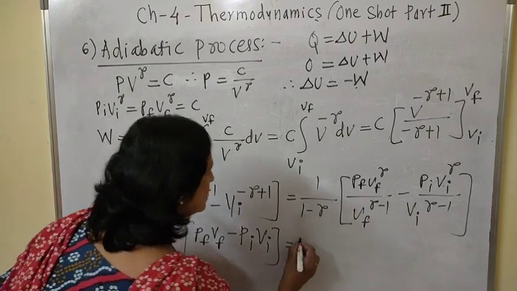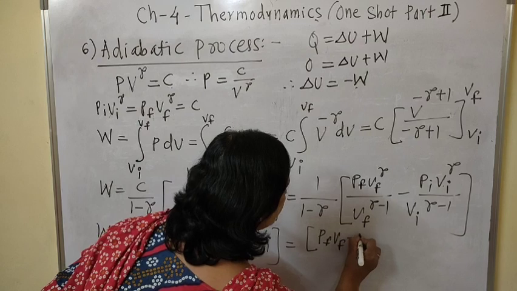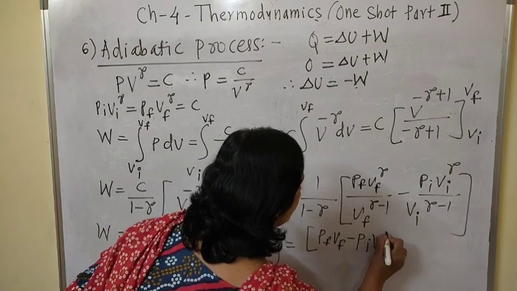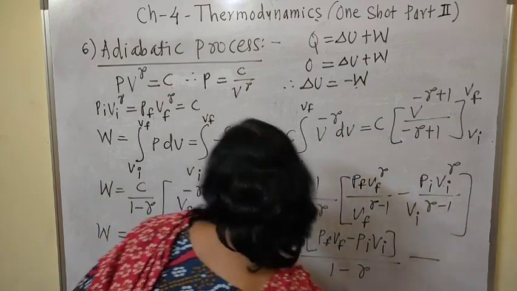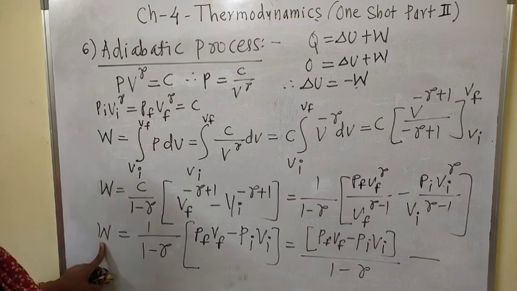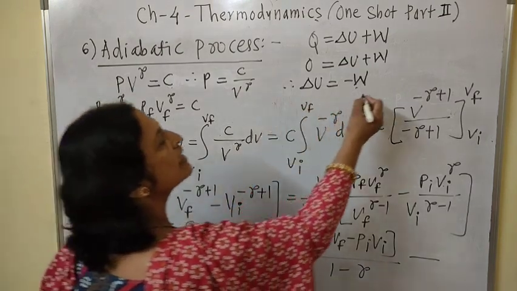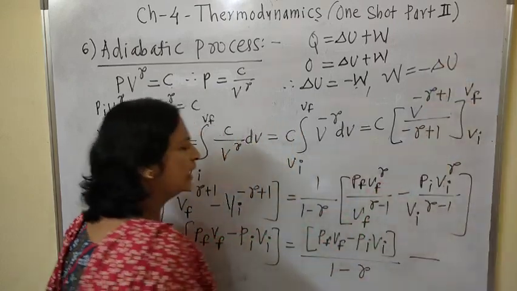In a systematic manner we can write Pf Vf minus Pi Vi divided by 1 minus gamma, and that is the value of the work done, and that is nothing but the minus delta U. Work done is equal to minus delta U.